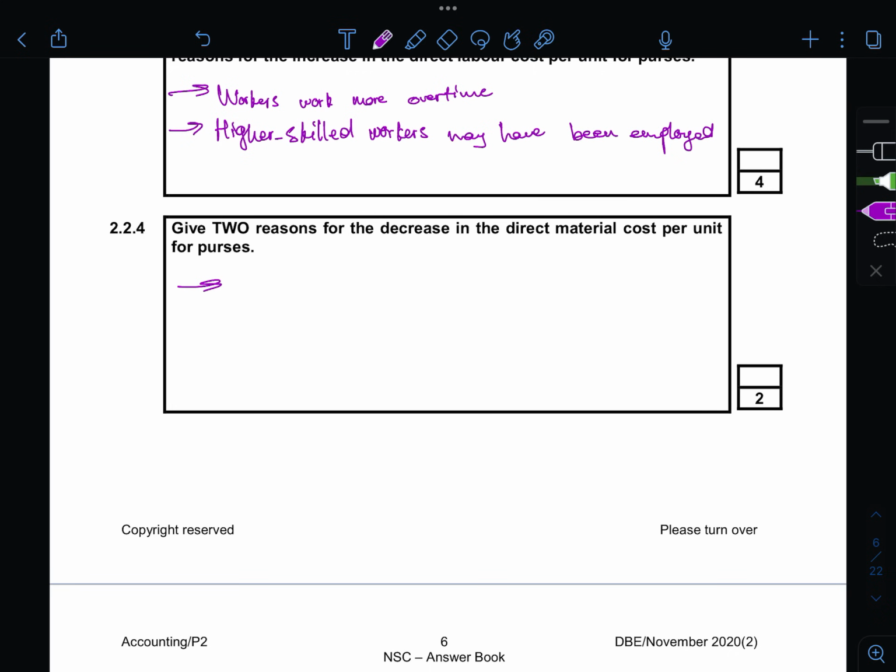There is less wastage, because let's say in the production process, before they used to make 5,000 purses from 2 meters of leather, but now they're making 6,000 from 2 meters of leather. That simply means that your workers are highly skilled now, and there is less wastage of material.